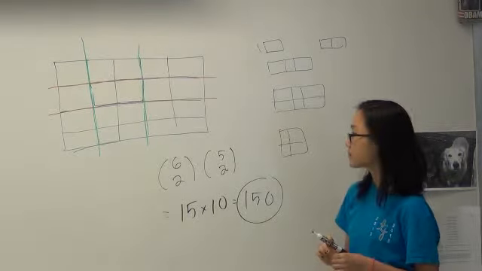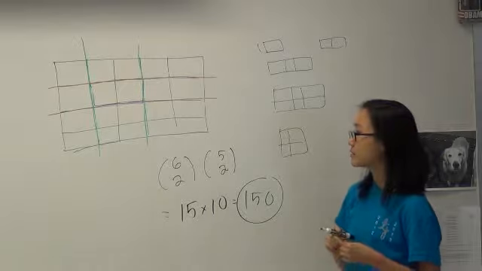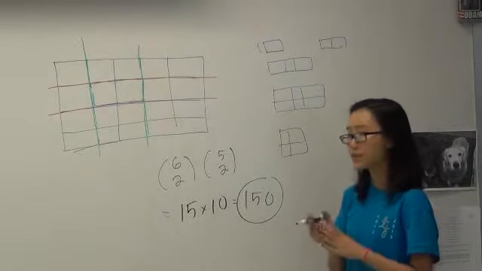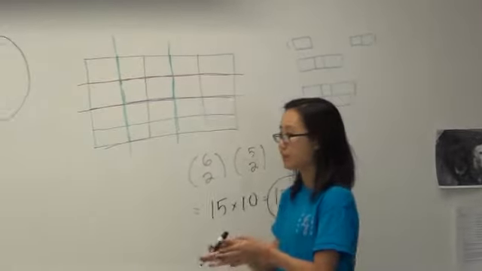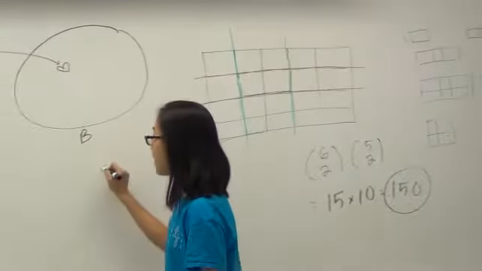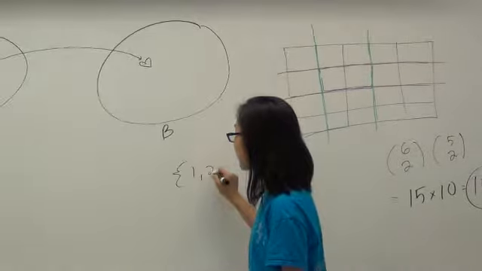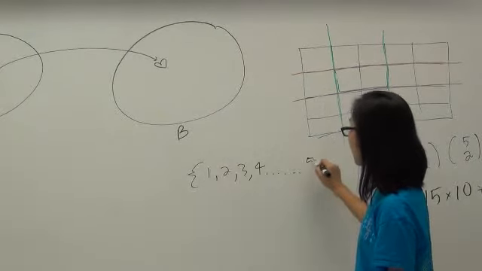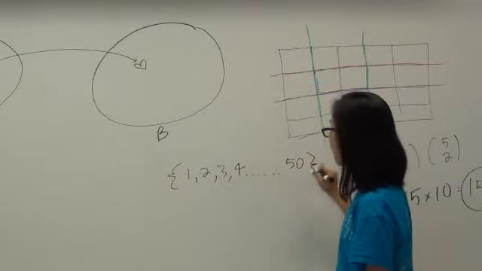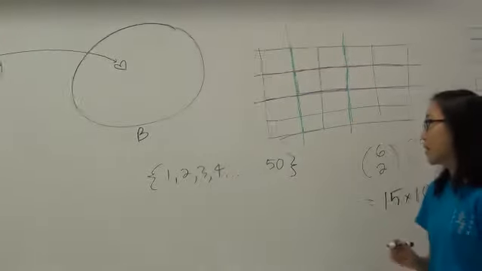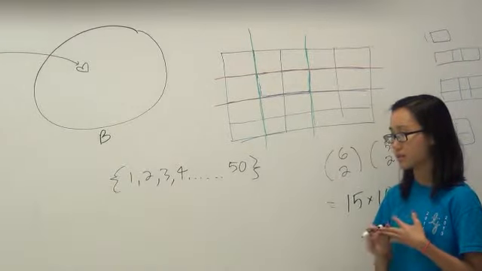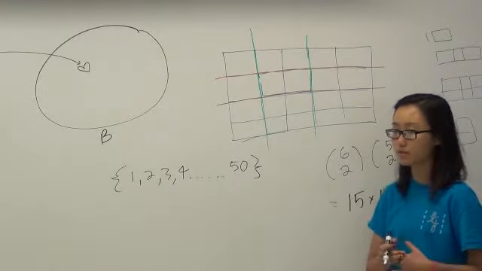Alright, so now that we've covered rectangles, we've covered dice, let's look at sets one more time. Suppose I have the numbers 1 through 50. And I want to find the number of subsets that consist of consecutive numbers.